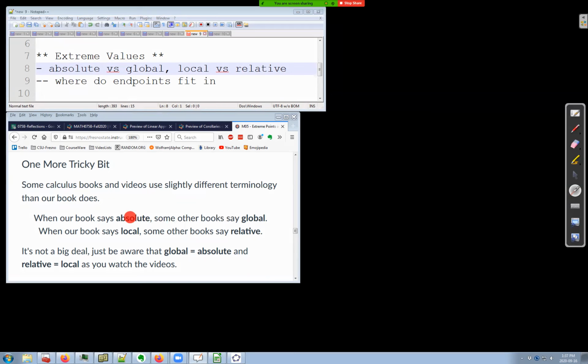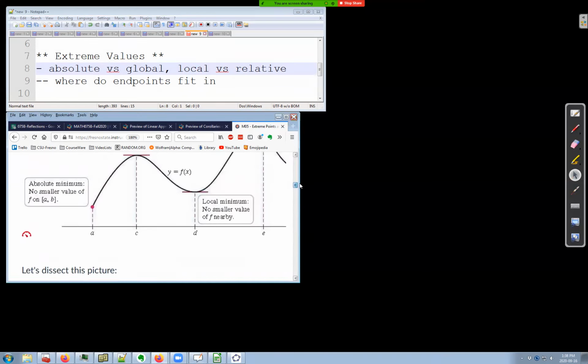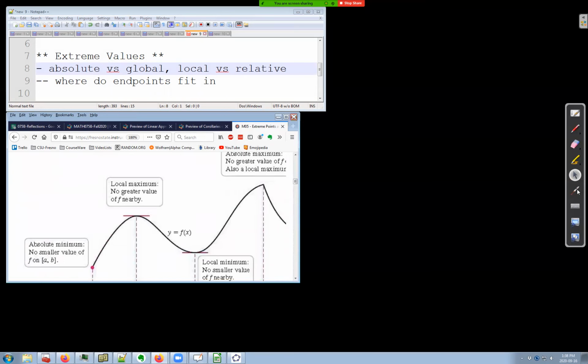So like I said, our book uses absolute, but sometimes if you read other books or when you watch the videos, they'll use the word global, but they mean exactly the same thing. And similarly with the words local and relative. Our book uses local. If you're the highest point in a little neighborhood, then we would call you a local maximum.